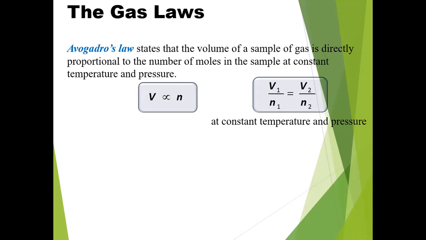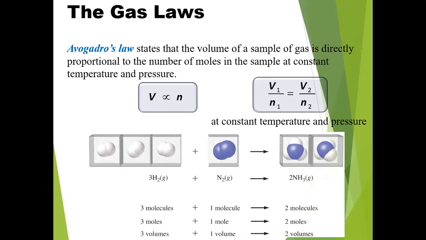V is directly proportional to n. V indicates the volume and n indicates the number of moles. So V1 upon n1 is equal to V2 upon n2 at constant temperature and pressure.